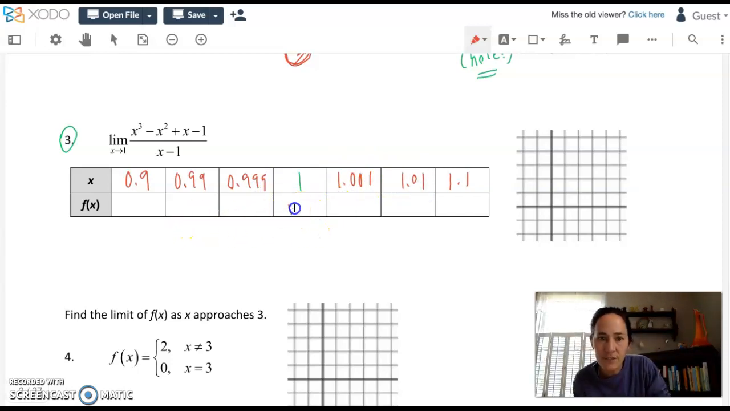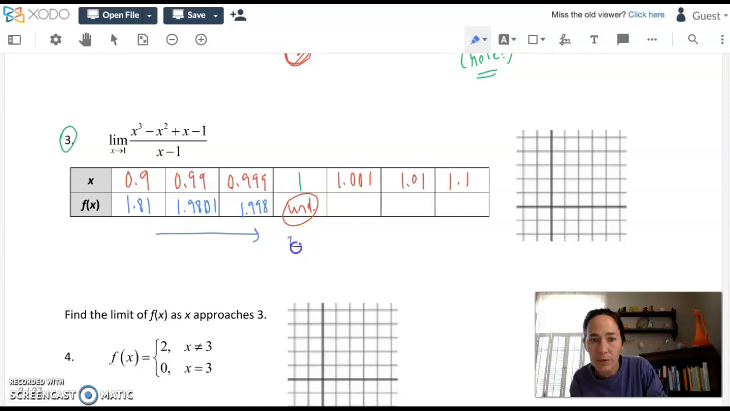And the calculator didn't give me any value for f of 1. I noticed that makes the denominator 0, but I wonder if there's still a limit. Well, my calculator gave me 1.81, 1.9801, so creeping up, and then 1.998. These values seem like they're creeping up to 2 again. I'm wondering if the limit is 2. Well, from the left, it looks like it. From the right, it does as well.